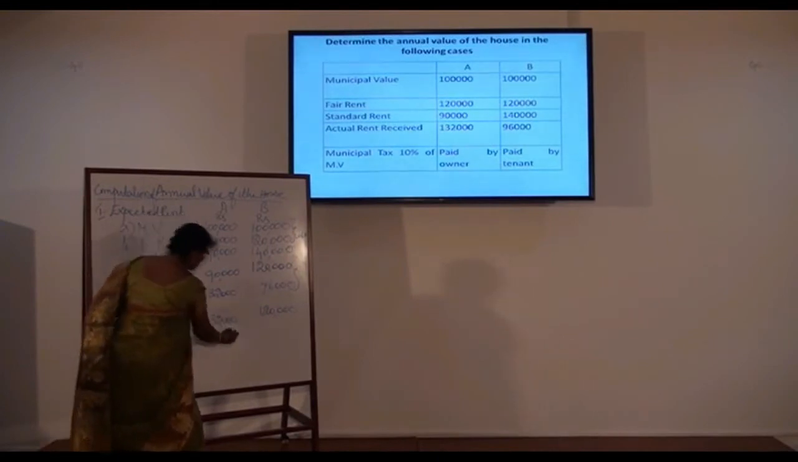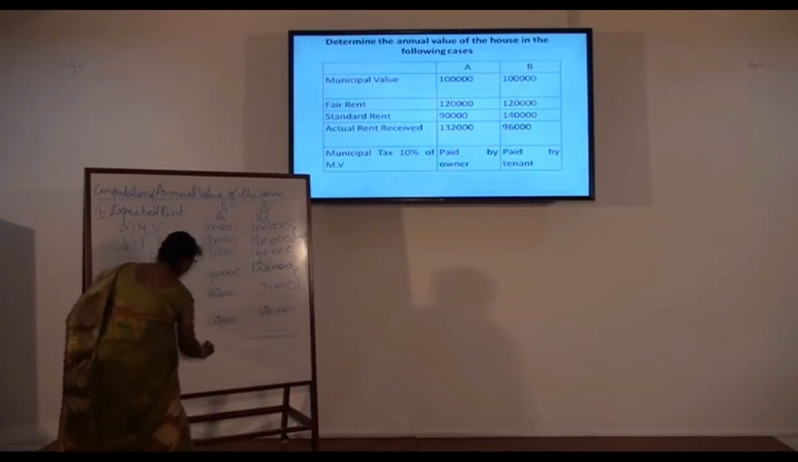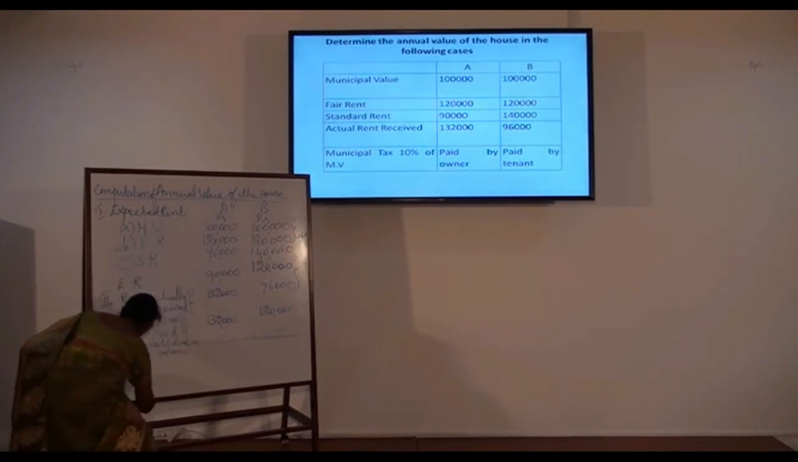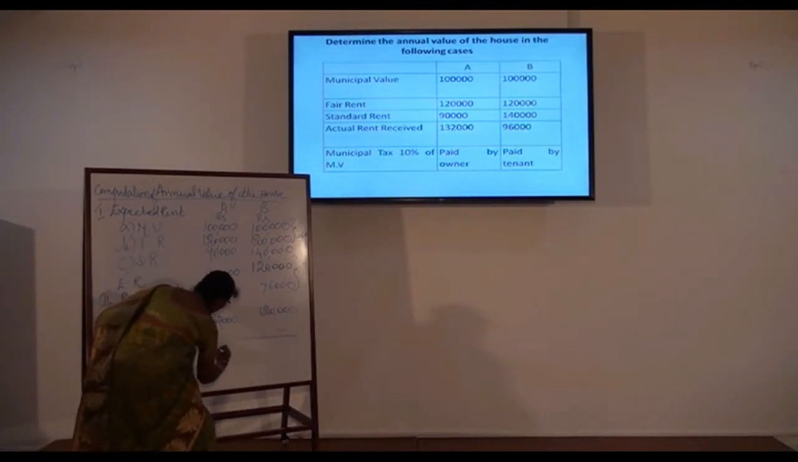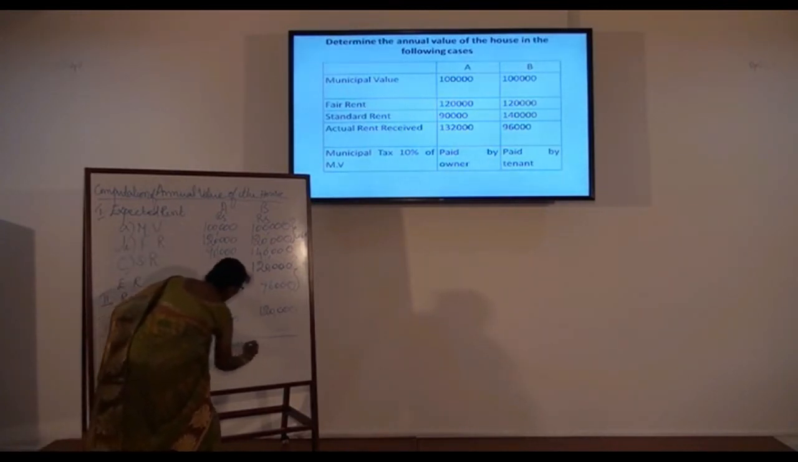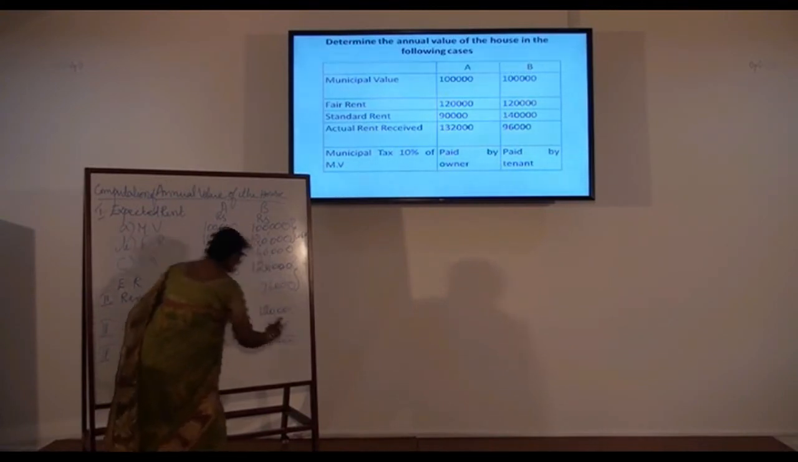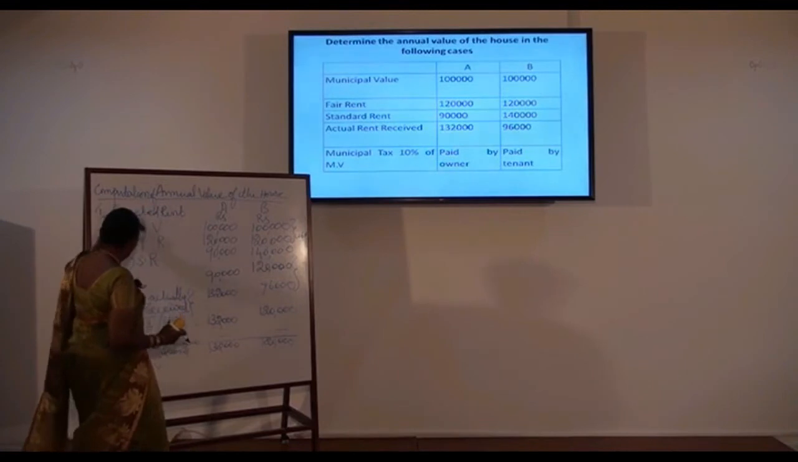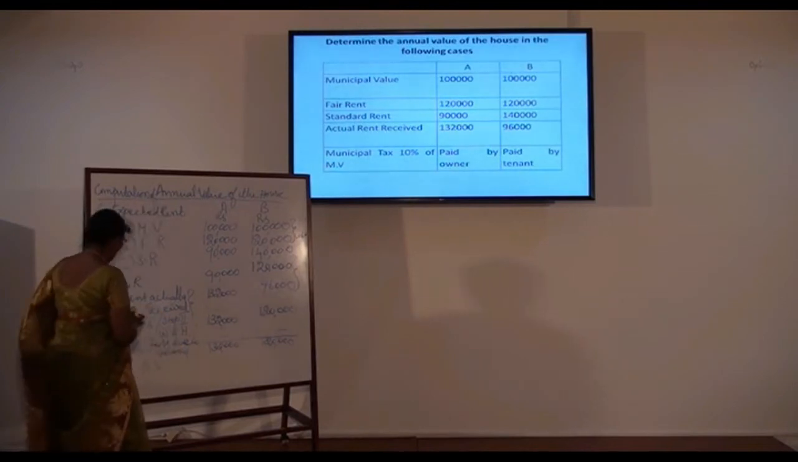So there is no vacancy, so it is nil. And that way the gross annual value will be 1,32,000 and 1,20,000. So now we have determined, we have computed the gross annual value. Now from this, the question is annual value of the house.